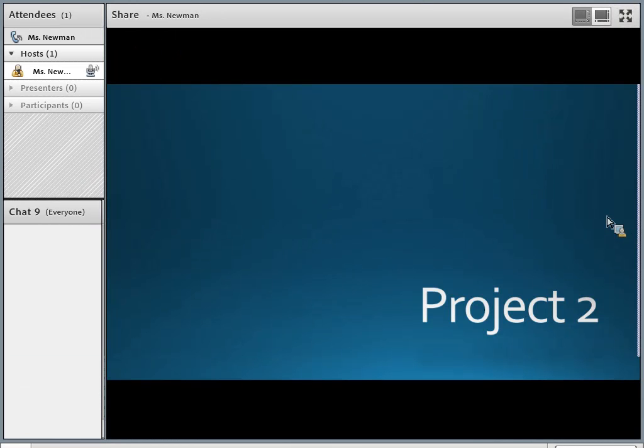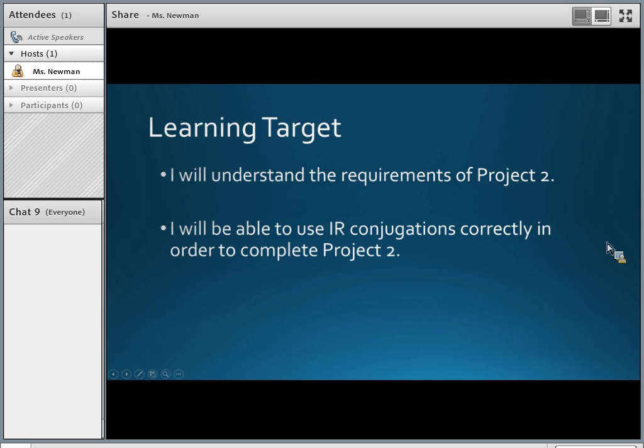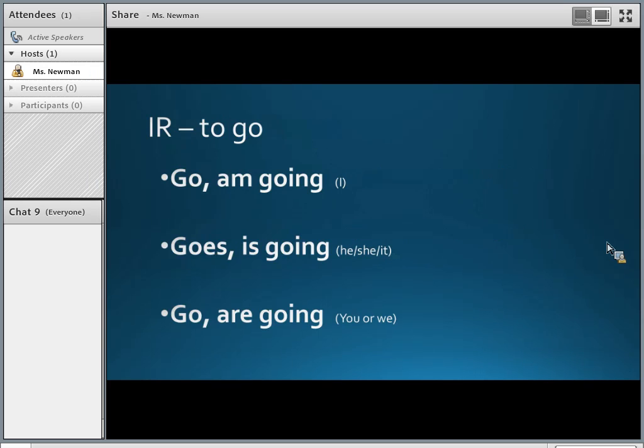Okay, we are going to talk about requirements for Project 2. So your learning target: I will understand the requirements of Project 2. I will be able to use ir conjugations correctly in order to complete Project 2. So just a quick review: the verb ir means to go, right? It can be like saying both of these phrases in English. So go or am going, goes or is going, go or are going. It can mean both those things in the one conjugation.